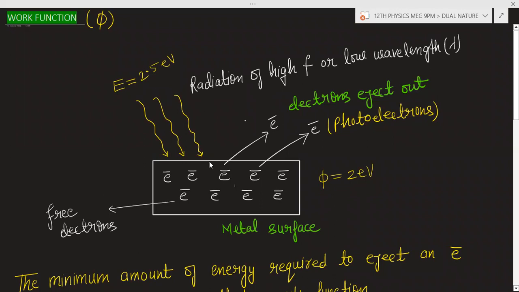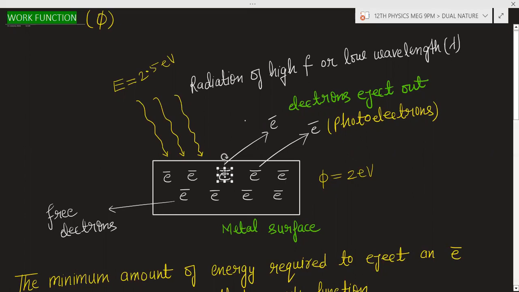Now, what is the energy? Suppose you have given to this electron the energy of 2.5 electron volt. For this electron to eject out, the energy needed is 2 electron volt. After taking the energy of 2.5 electron volt, 2 electron volt is spent to overcome the work function.